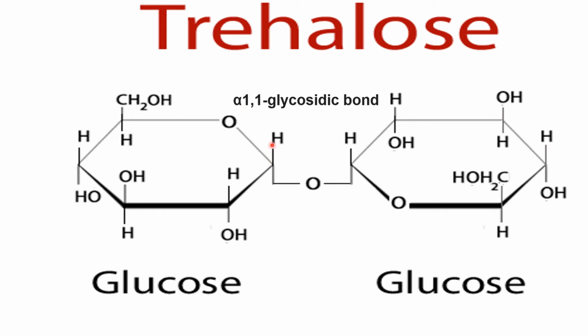The anomeric carbon of one glucose residue reacts with the hydroxyl group at the anomeric carbon of the other glucose residue, and the type of linkage is alpha 1,1 glycosidic linkage. We don't have any enzyme that can break this alpha 1,1 glycosidic linkage.